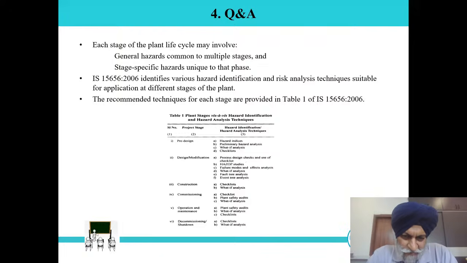Operation and maintenance: plant safety audits, what if analysis, and checklist. Of course, here HAZOP is a must. We do the recycling HAZOP here, which is a must, but it is not mentioned in IS 15656, so we can do it. Audit is also applicable for all the industries. What if and checklist; checklist is mainly for the monitoring activity. So audit and monitoring are both part of the sustainability of the safety system in the company. That is a must. Decommissioning and shutdown: checklist and what if analysis, the same thing.